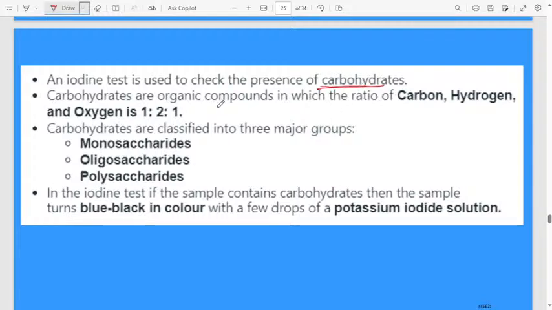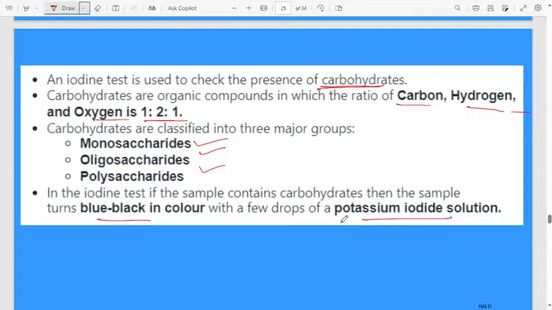Carbohydrates are organic compounds in which the ratio of carbon, hydrogen, oxygen is 1 is to 2 is to 1. Yes, Kavita, correct. Carbohydrates are classified into monosaccharides, oligosaccharides, and polysaccharides. In the iodine test, if the sample contains carbohydrate, the sample turns blue black in color with a few drops of potassium iodide solution.